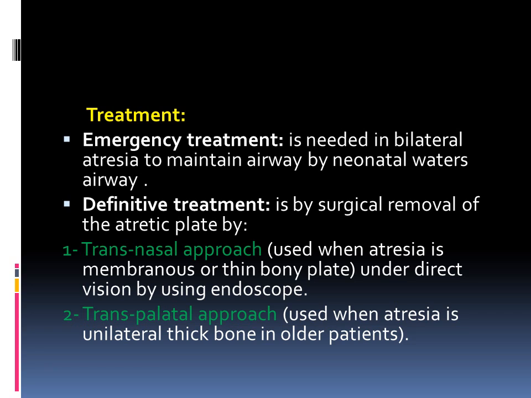Emergency treatment is required in bilateral choanal atresia to maintain the airway using a neonatal Waters airway. The definitive treatment, needed for bilateral and unilateral choanal atresia, is surgical removal of the atretic plate by either the transnasal approach, which is used when the atresia is membranous or a thin bony plate, under direct vision using the endoscope, or the transpalatal approach, which is used when the atresia is unilateral and of thick bone in older patients.